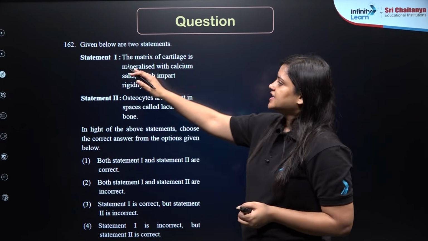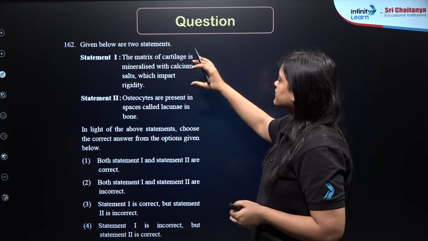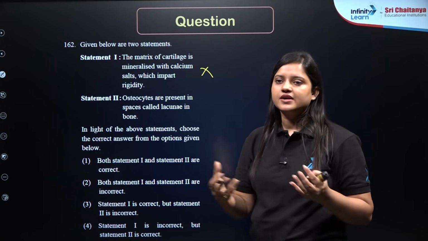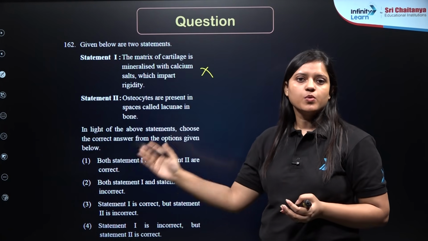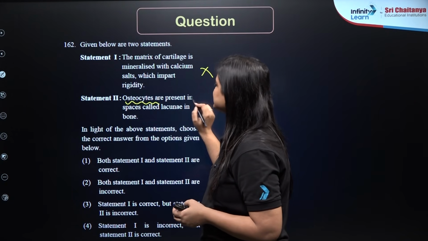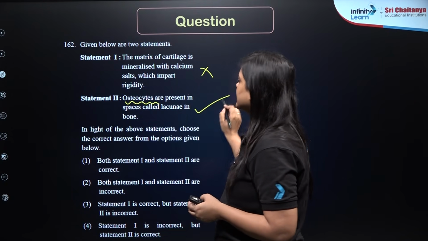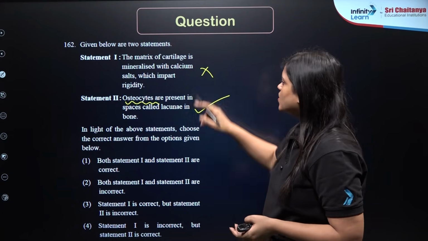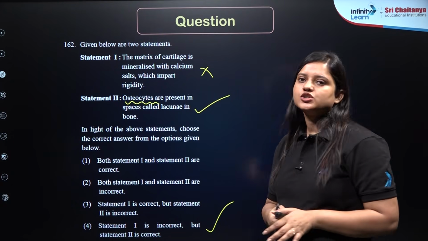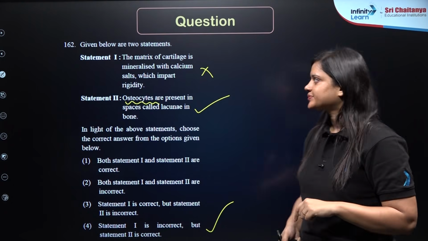Next. Statement 1 says, the matrix of cartilage is mineralized with calcium salts which impart rigidity. No, that is true for bones but not for cartilage. Osteocytes are present in spaces called a lacuna in bone. Yes. So 1 is incorrect, 2 is correct. So correct answer should be 4.